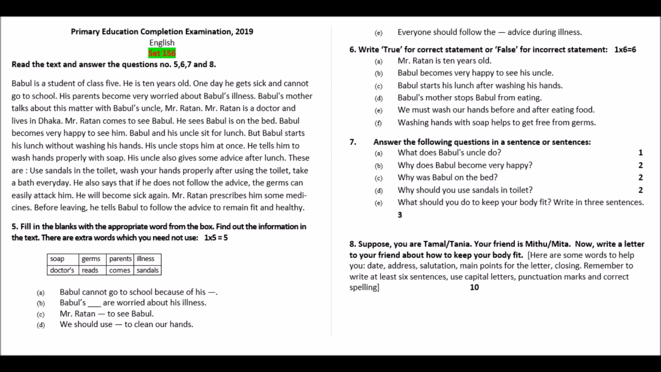Mr. Ratan comes to see Babul. He sees Babul is on the bed. Babul becomes very happy to see him. Babul and his uncle sit for lunch. But Babul starts his lunch without washing his hands. His uncle stops him at once. He tells him to wash hands properly with soap.